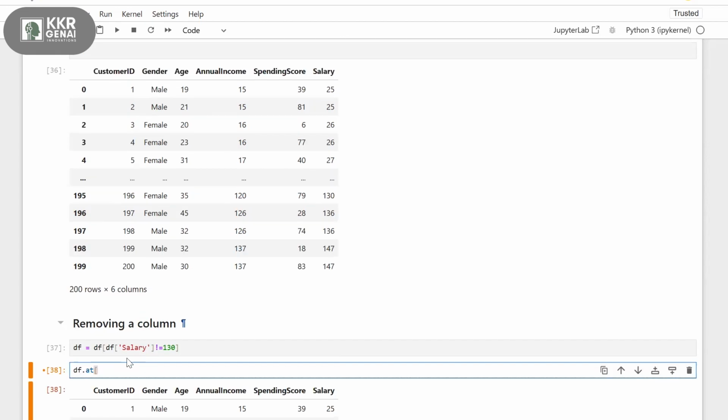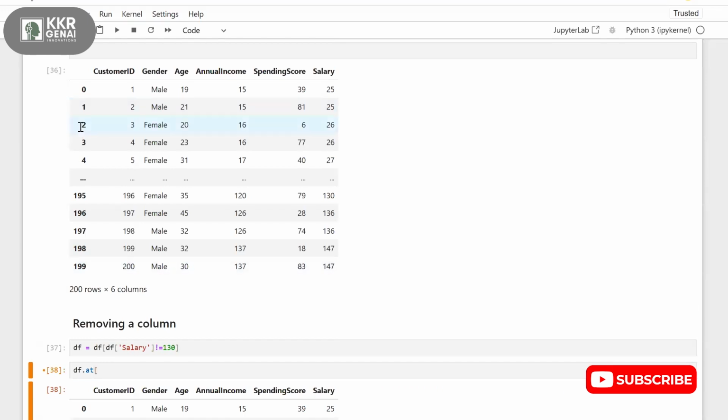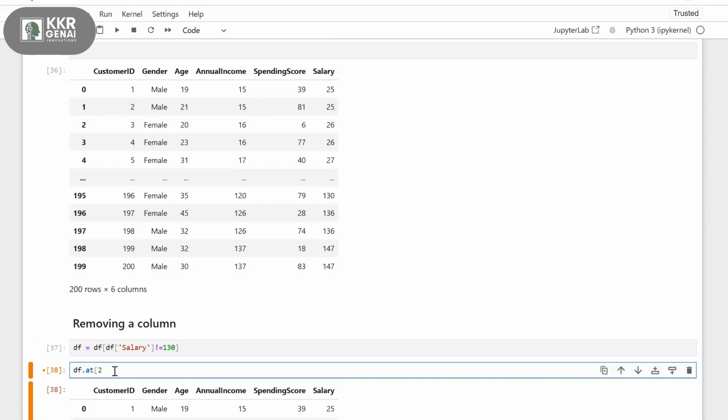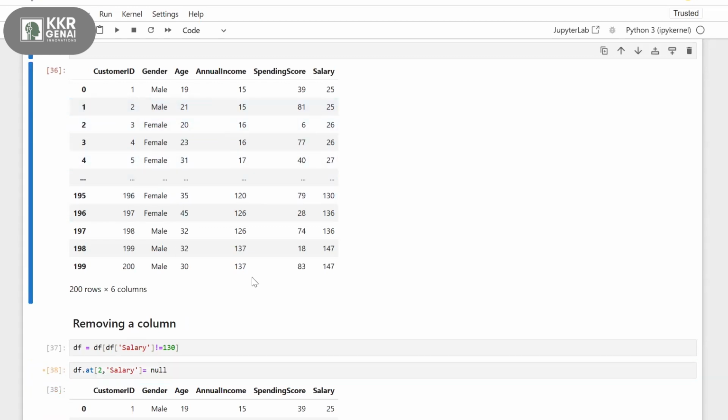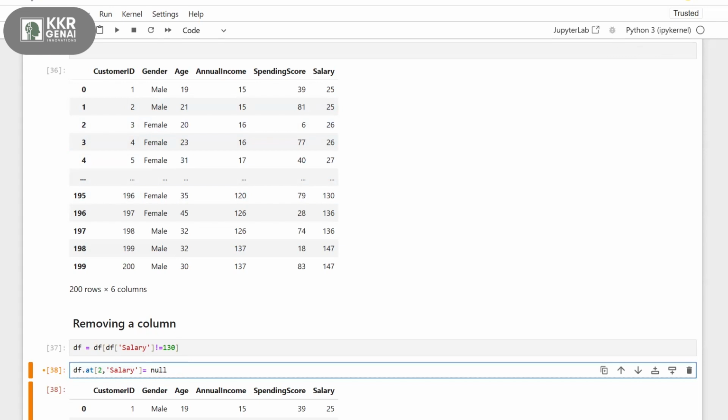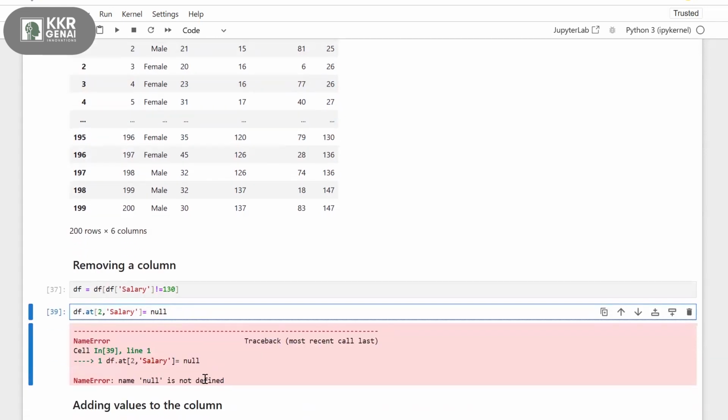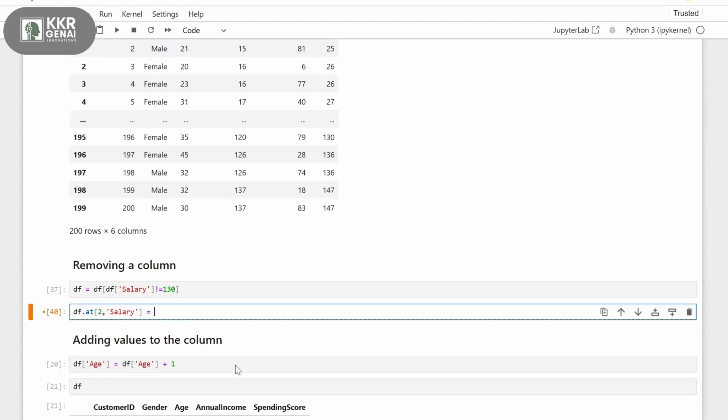Let's say at of this record 2, comma, salary equals to null. I'm assigning this second row's salary column to null. Let's say if you want to assign some specific value, it is to.